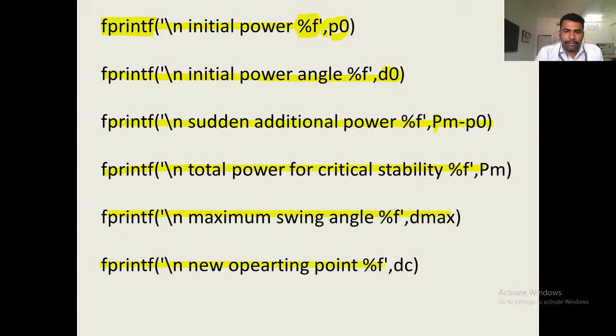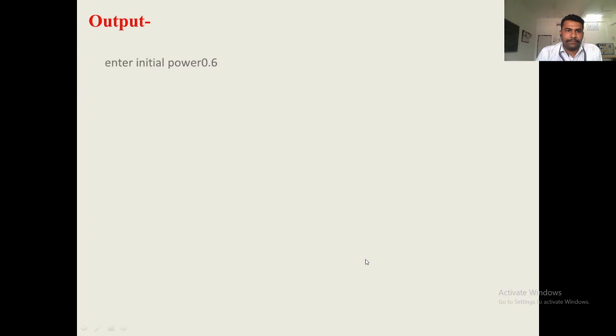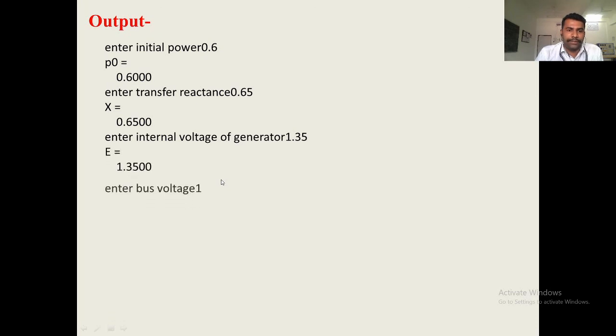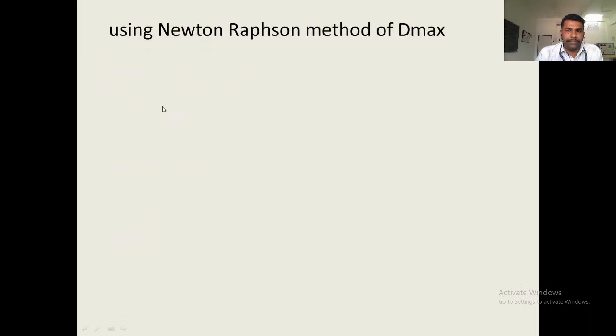Now, we will see the output. Enter initial power 0.6, which is the electrical power, P 0 is equal to 0.6. The output will be like this. Enter transfer reactance 0.65, x is equal to 0.65. Enter internal voltage of generator 1.35, A is equal to 1.35. Enter bus voltage 1, V is equal to 1. P max 2.07, delta 0 0.2931. Using Newton-Raphson method for D max.